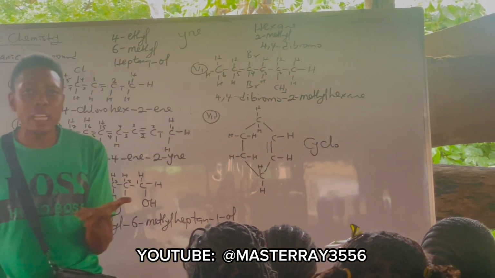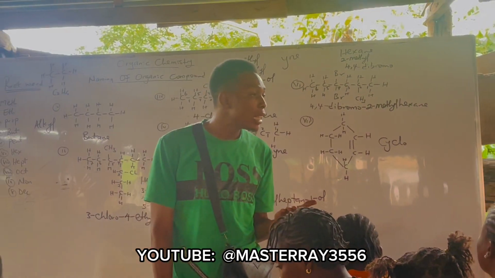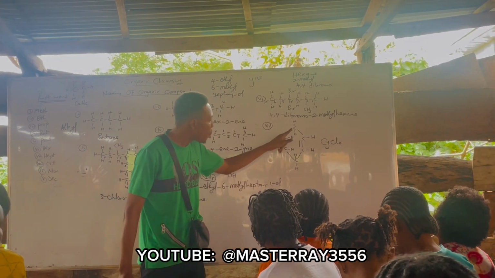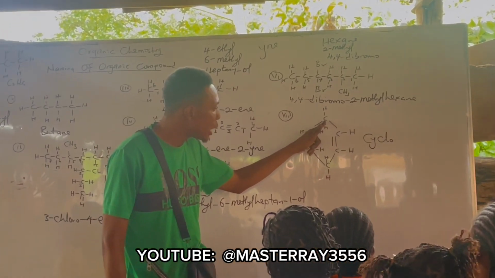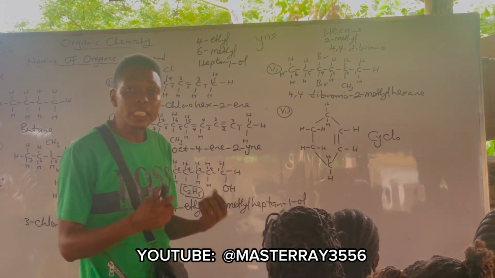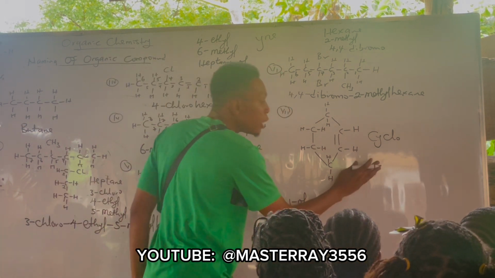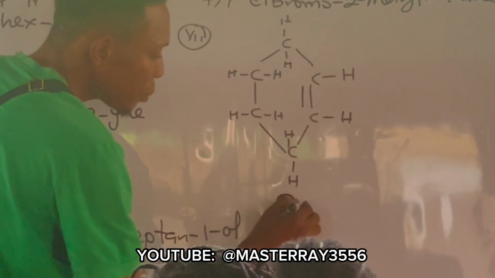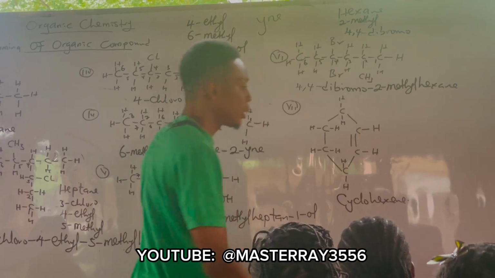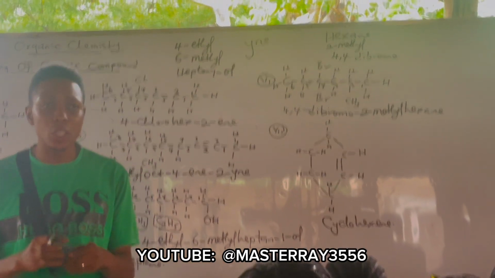And if there is a double bond there, what is it? Alkene. If you observe, how many carbons is it? This is 1, 2, 3, 4, 5, 6. Is it not 6? 6 is called what? Hexene. So if you want to name this now, you name it as cyclohexene. Or you can name it cyclohex-1-ene. So any question?